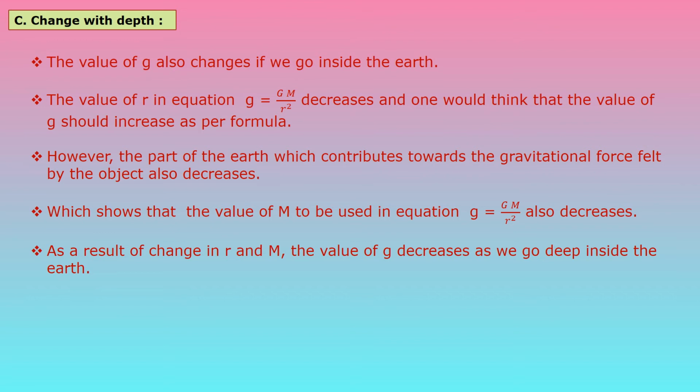Which shows that the value of M, that is mass, to be used in equation g is equal to GM upon r square also decreases. So obviously this M value, that is mass value, will also decrease as we go inside the earth. As a result, due to the change in value of radius and mass, there is a change in value of g, that is gravitational acceleration, when we are going inside the earth. I hope children it is clear to you.